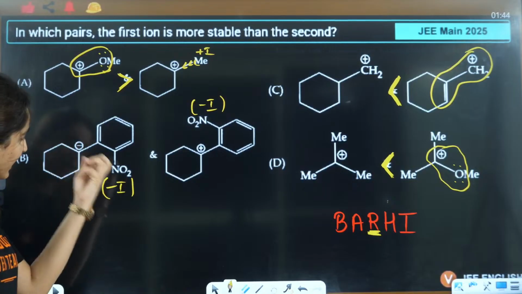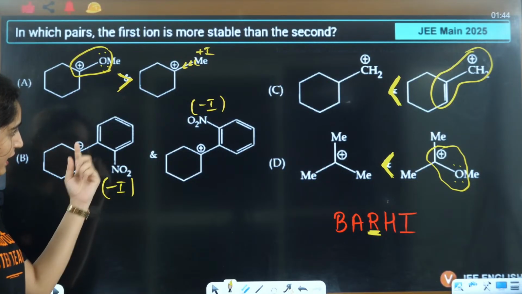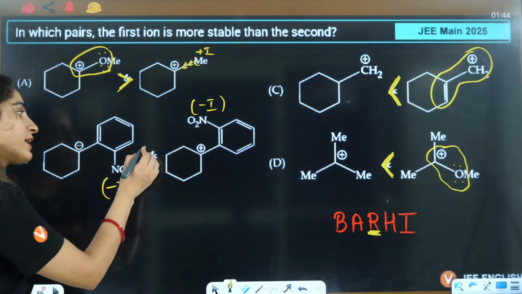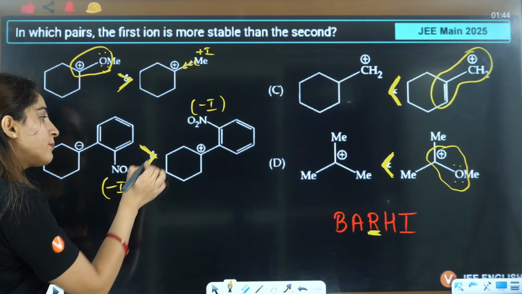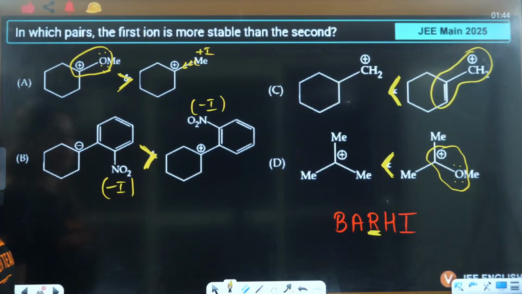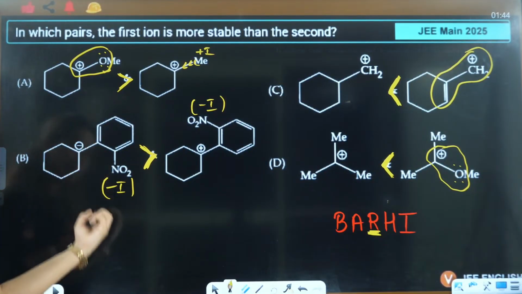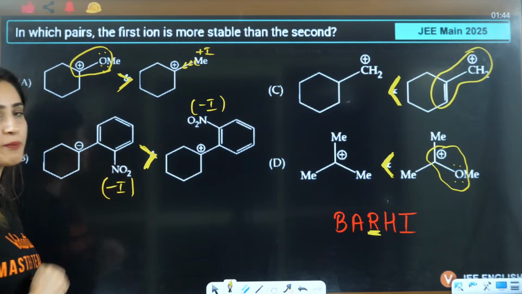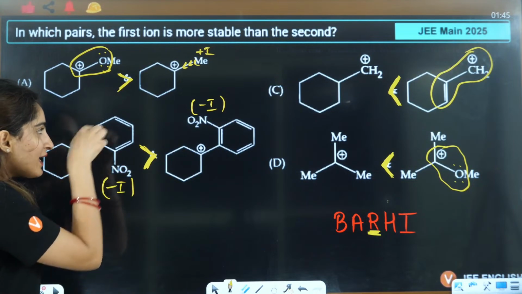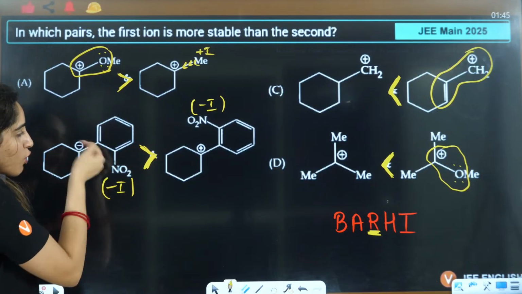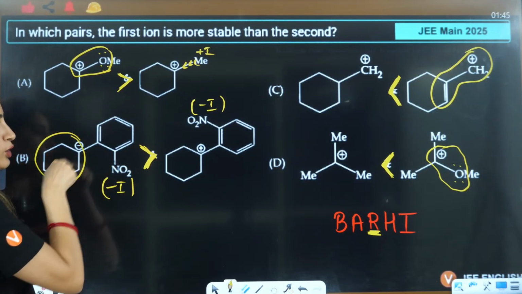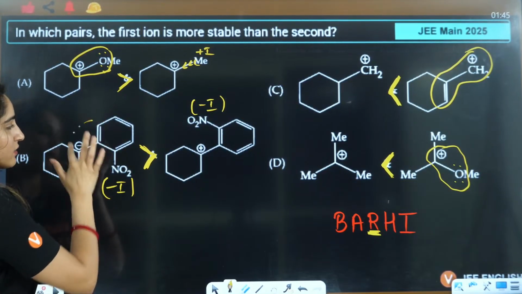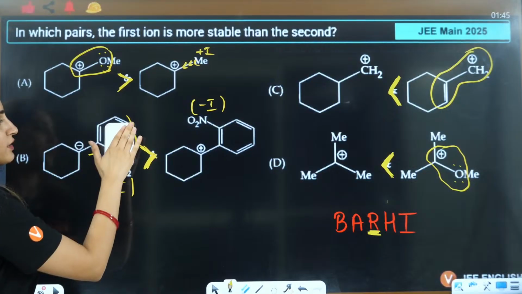So if you take out electron here with minus I, and if you take out electron here from plus I, if you take out electron, it will make it unstable. So answer will be, this is more stable. Because when you take out electron from a carbocation, that makes it more stable. Understood now why here meta is not applied? Because meta is valid inside that ring. You are not doing resonance here. Resonance is only valid till here. Till this position resonance is valid.